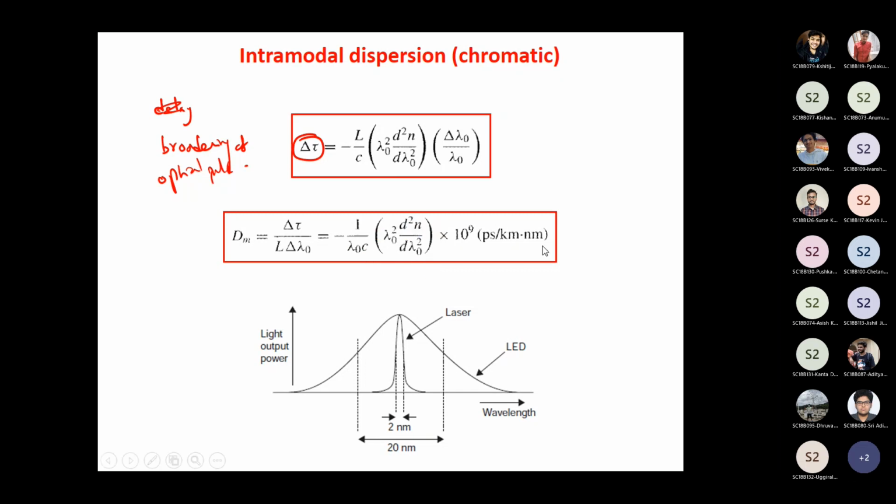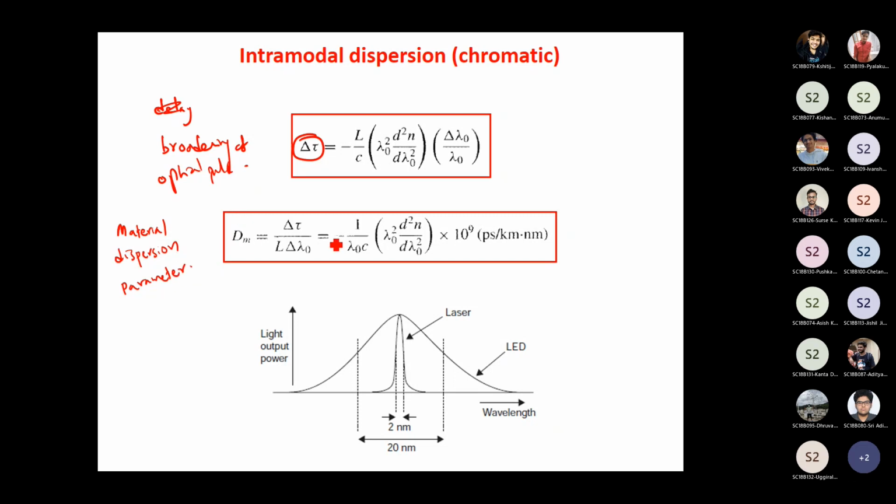If I convert this into picosecond per kilometer per nanometer, I get this as 1 by lambda naught C into lambda naught square into d square n divided by d lambda naught square into 10 raised to 9 picosecond per kilometer per nanometer. This parameter is what is called the material dispersion parameter.